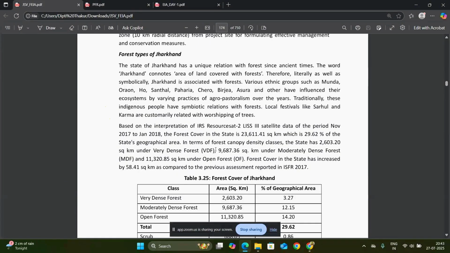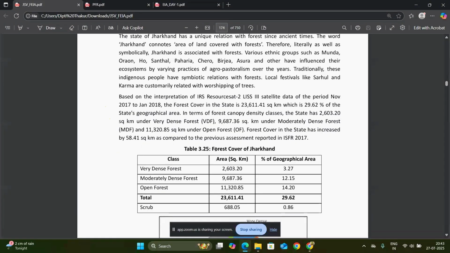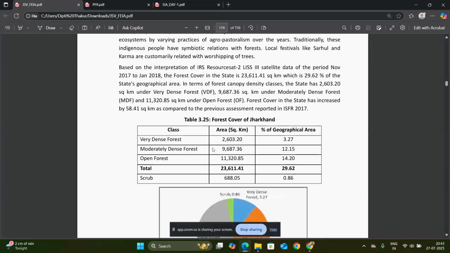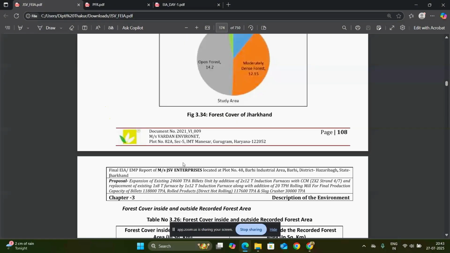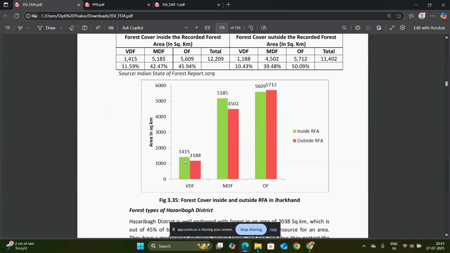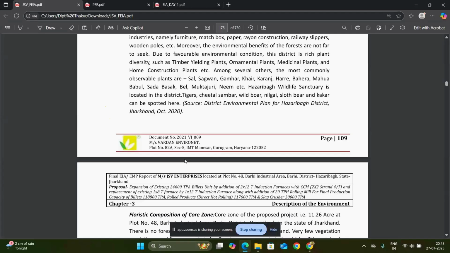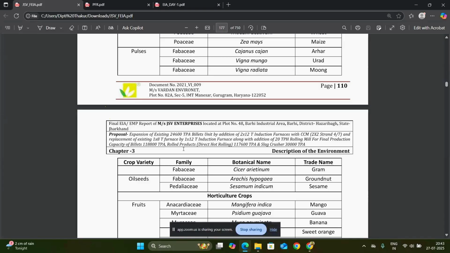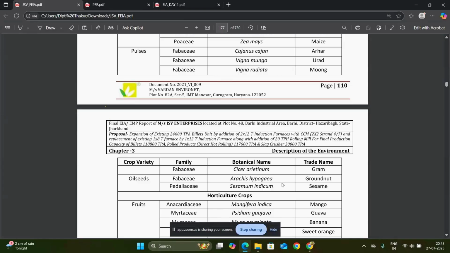Next is the forest type of Jharkhand. From the site, you can take the data for the forest type of the state. And the forest cover of Jharkhand is mentioned in this report, along with the forest cover in the Hazaribagh district. For the cropping pattern of the study area, you have to mention what the crop varieties of that area are: the vegetables, the cereals, the pulses, everything. What you have seen is written in this report.